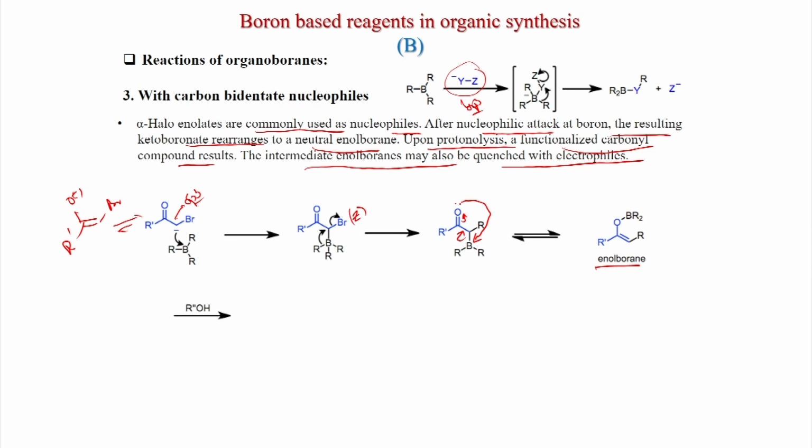This enol borane can be treated with alcohol. So this is protonolysis. You get a ketone. So what happened? Actually, the bromo Br is replaced with an R group. So it is a higher derivative of the ketone, and this is the byproduct. Alternatively, you can treat this with an electrophile, and then you can get electrophilic substitution further.